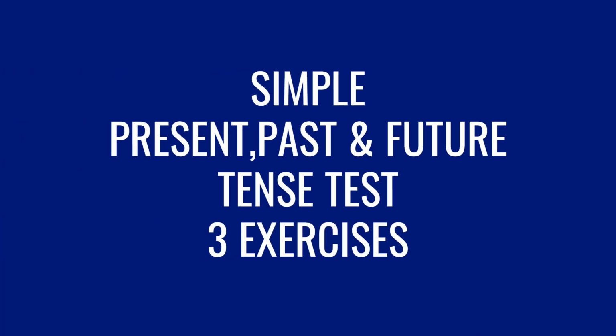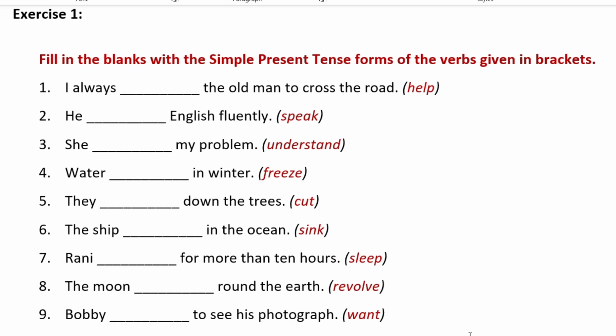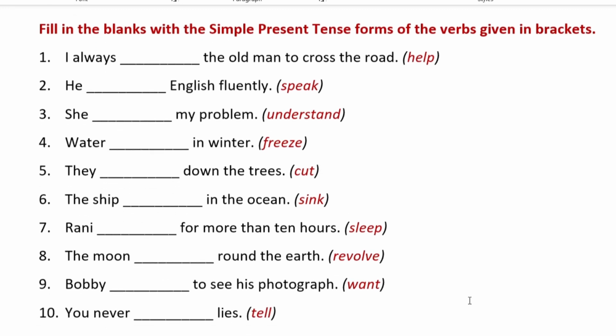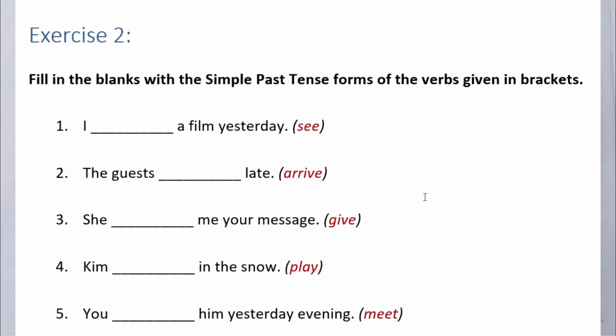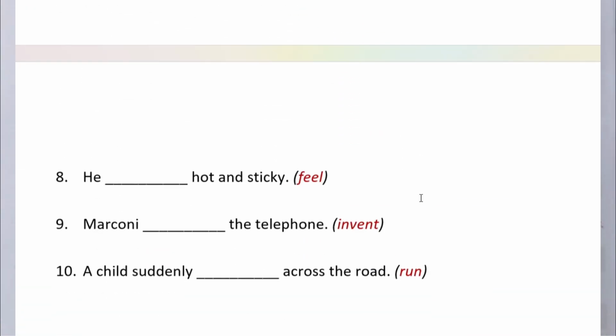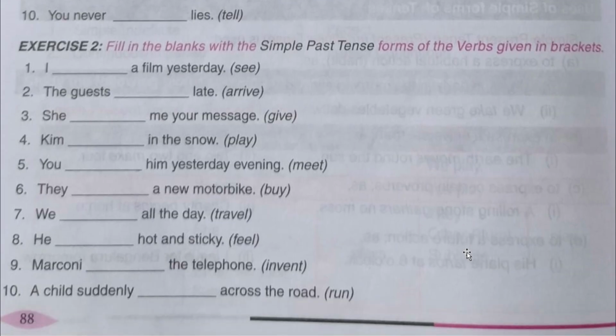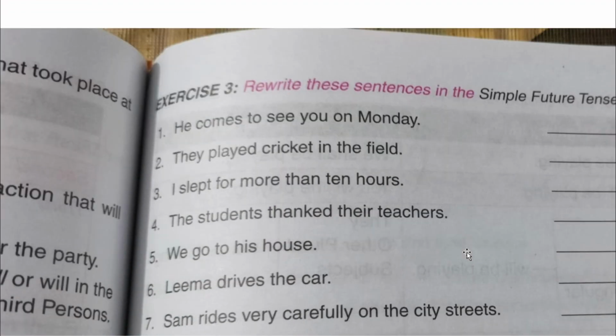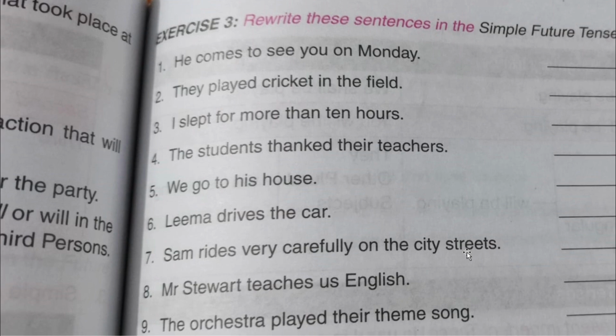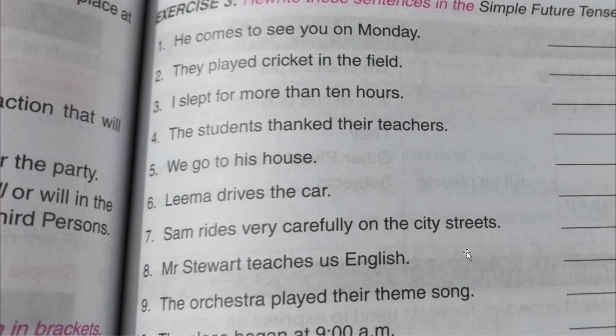This video contains a test on 3 exercises. Exercise 1. Fill in the blanks with the simple present tense forms of the verbs given in brackets. Exercise 2. Fill in the blanks with the simple past tense forms of the verbs given in brackets. Exercise 3. Rewrite these sentences in simple future tense. Let us start the test.